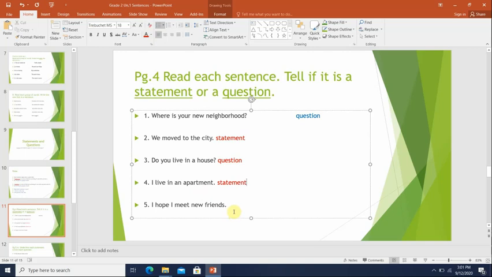Number 5. I hope I meet new friends. This person is telling us that he or she hopes to meet new friends. And it ends with a period. So this is a statement.